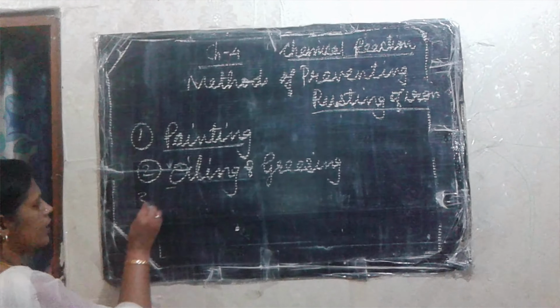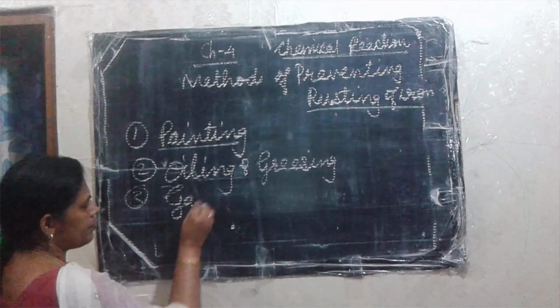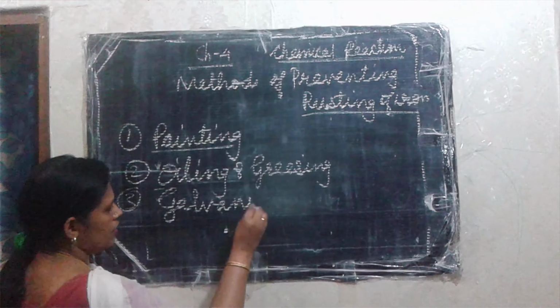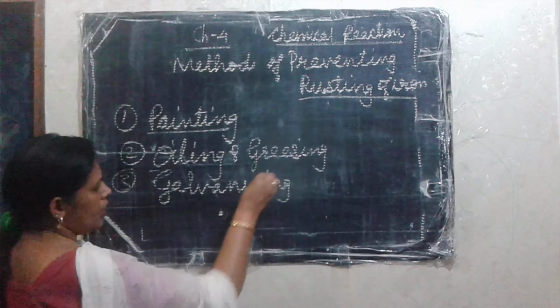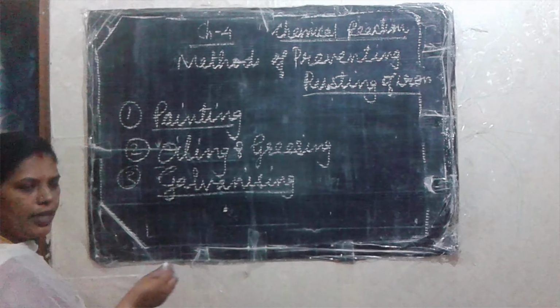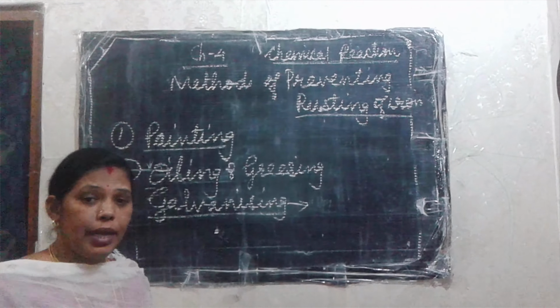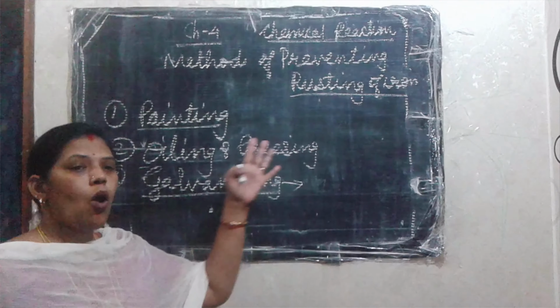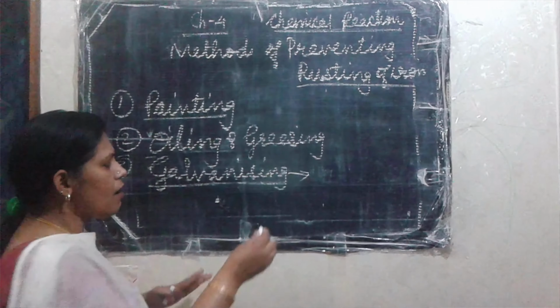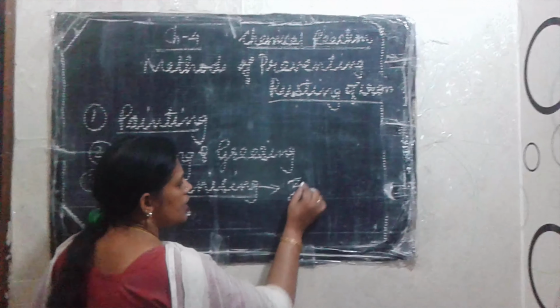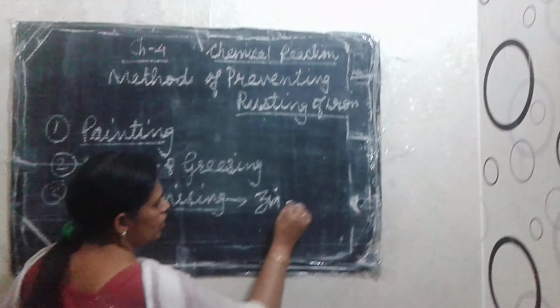And the third method is galvanizing. Galvanizing is also a coating of another metal on the iron objects, for example another metal like zinc or chromium.